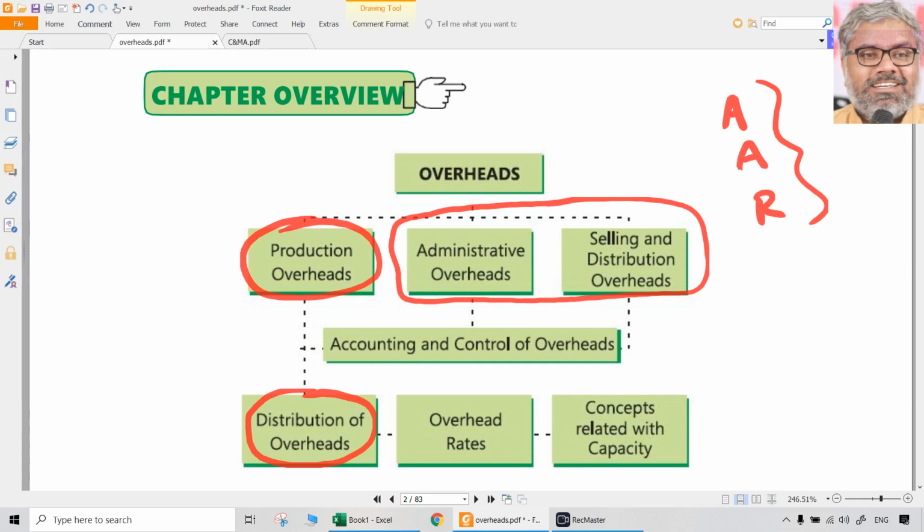But another problem comes. Imagine this factory has multiple products being manufactured, or multiple departments. Then how should the salary of the watchman be attributed to each of those departments or products? That becomes a challenge, because the watchman is rendering services to the entire factory, but within the factory there may be many products or many departments, or we can simply call them many cost centers.